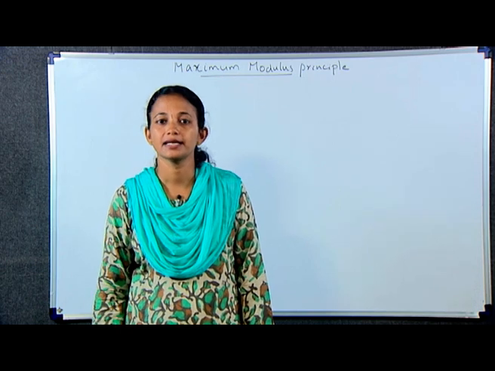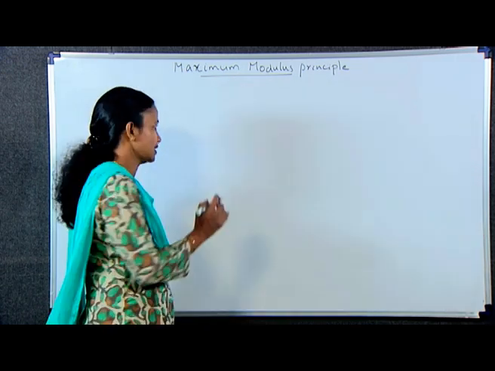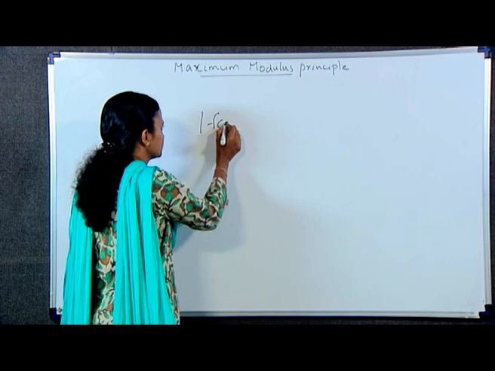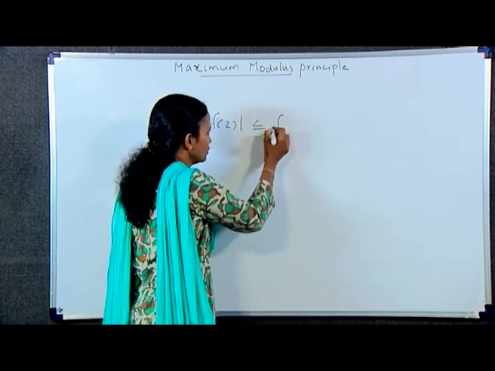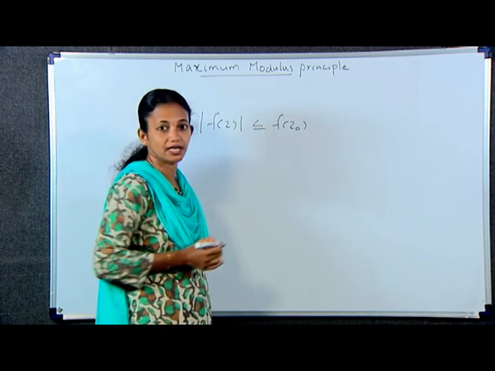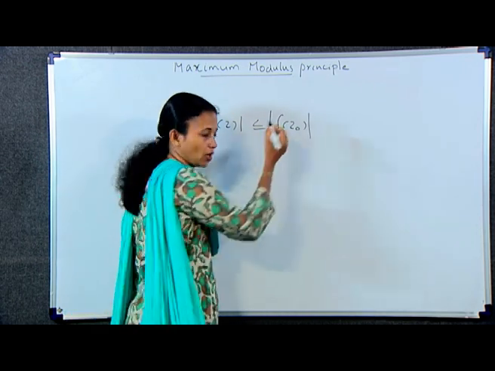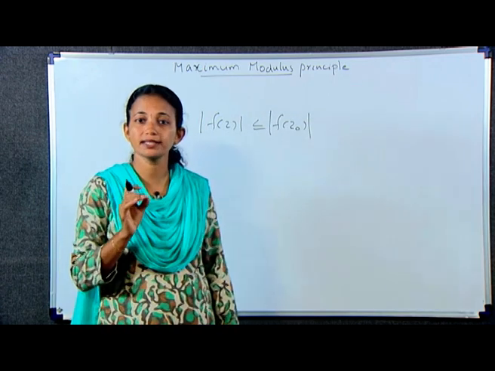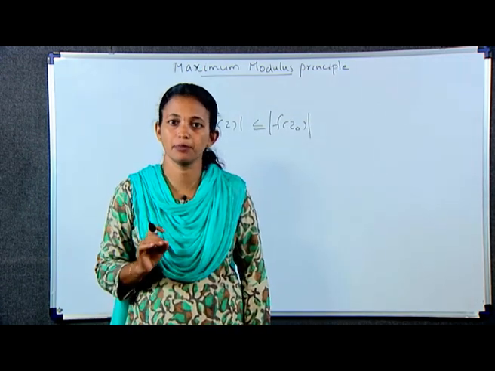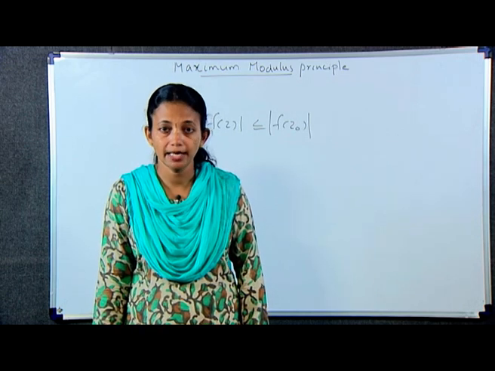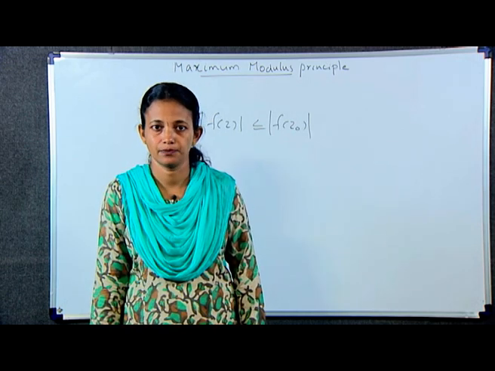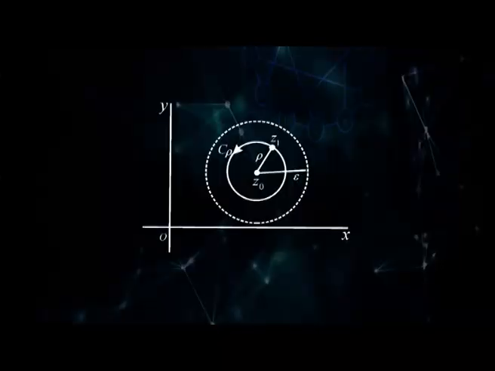The lemma says that suppose that modulus of f of z is less than or equal to modulus of f of z naught at each point z in some neighborhood mod z minus z naught less than epsilon, in which f is analytic. Then f of z has the constant value f of z naught throughout the neighborhood.